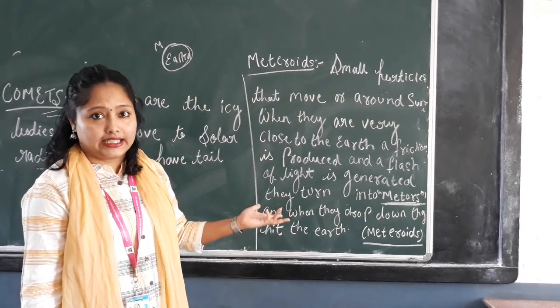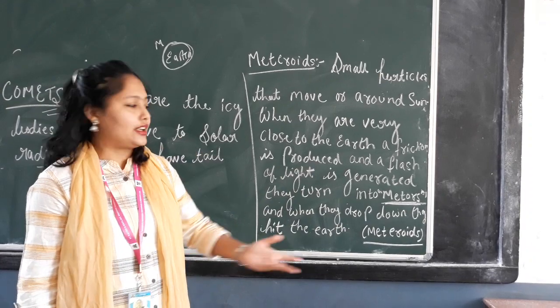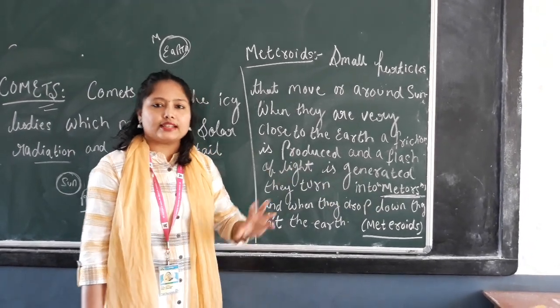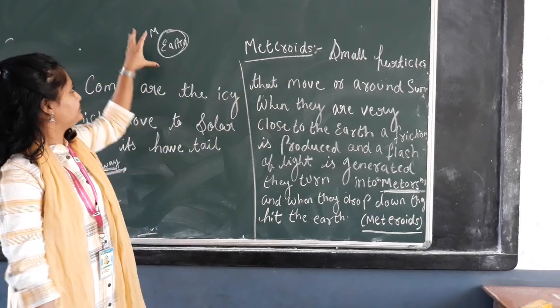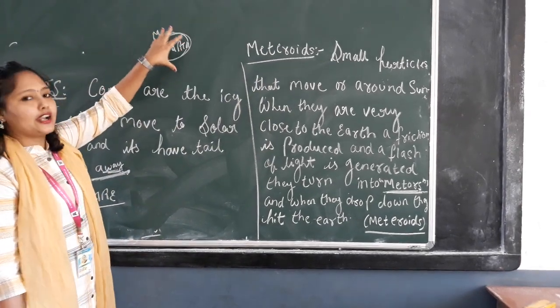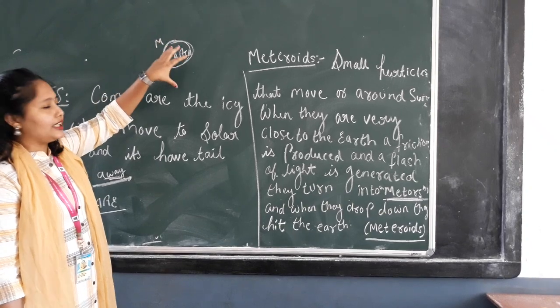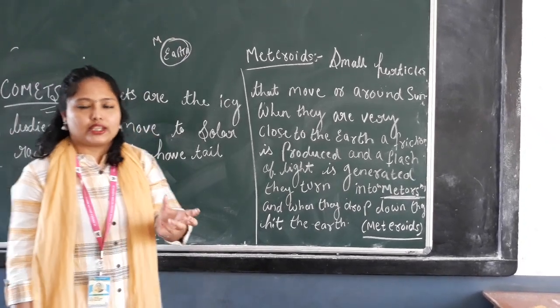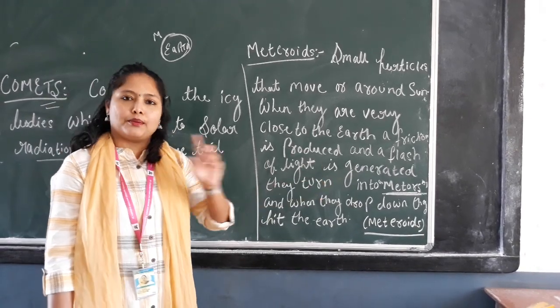It is called meteors. Meteors means that is shooting star, or you can say Tutta Tara. You might have heard in Hindi also, that is called Tutta Tara, or in English, in geography, we say meteors. You understand? When I repeat again, when meteoroids are very close to the earth and not far from the earth, they form one kind of friction, and that friction is called as meteors.